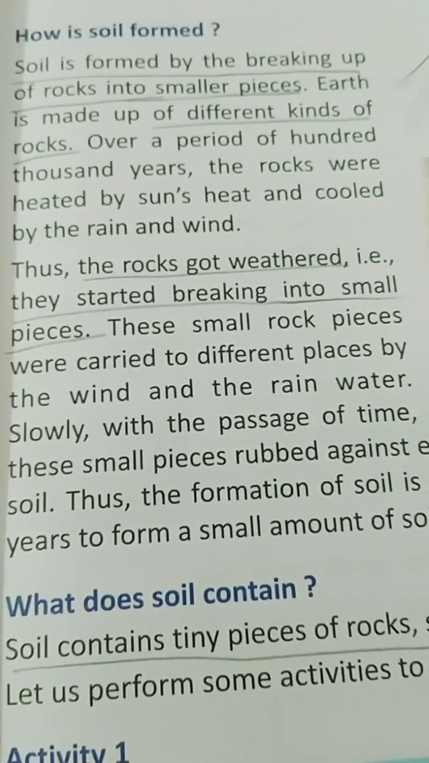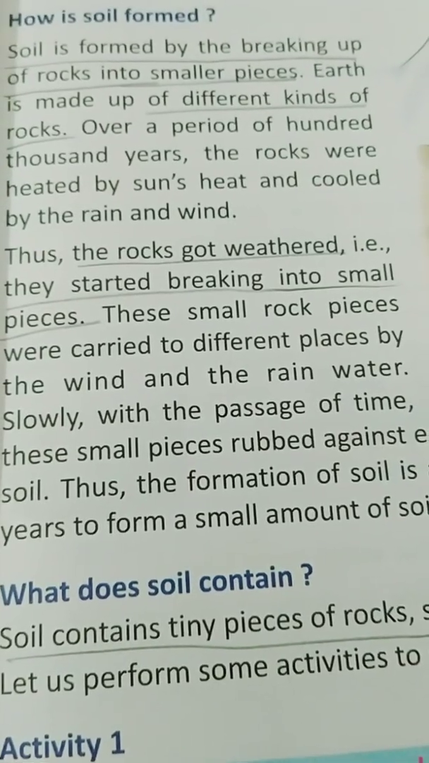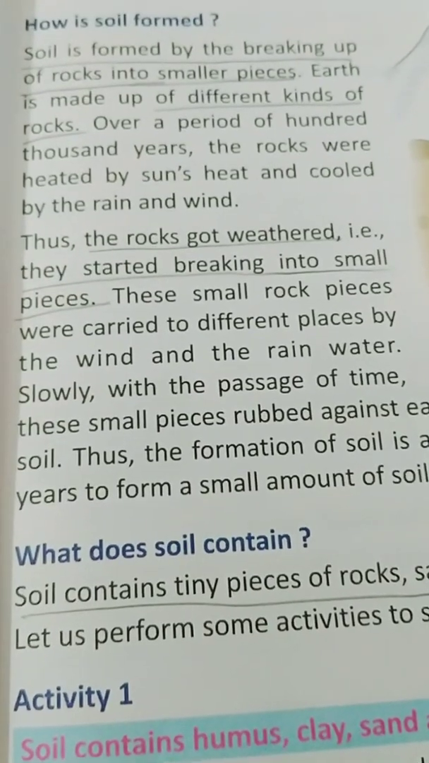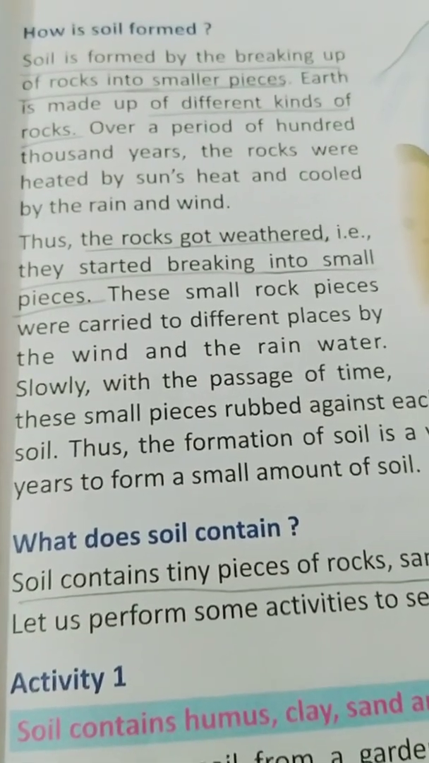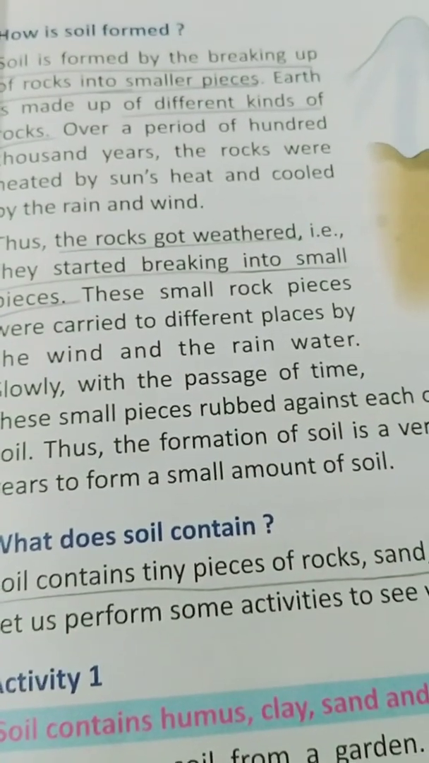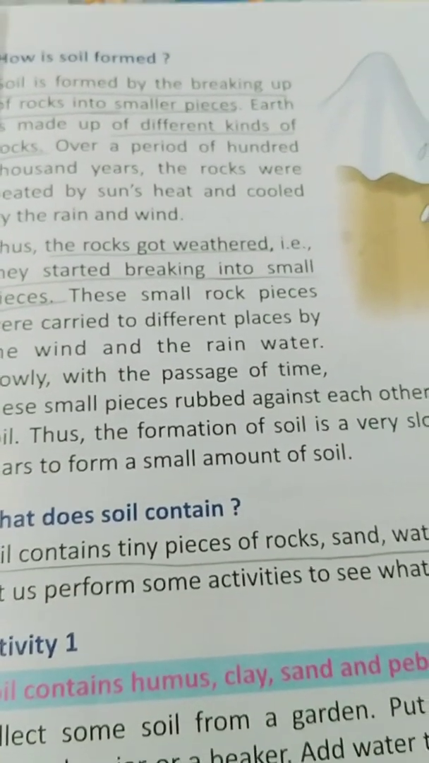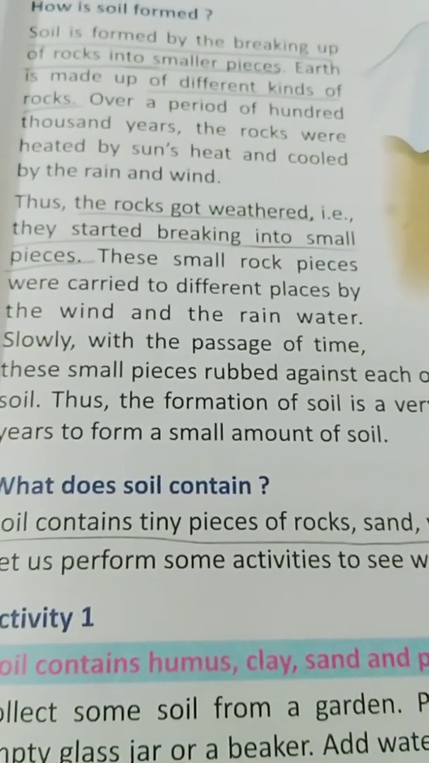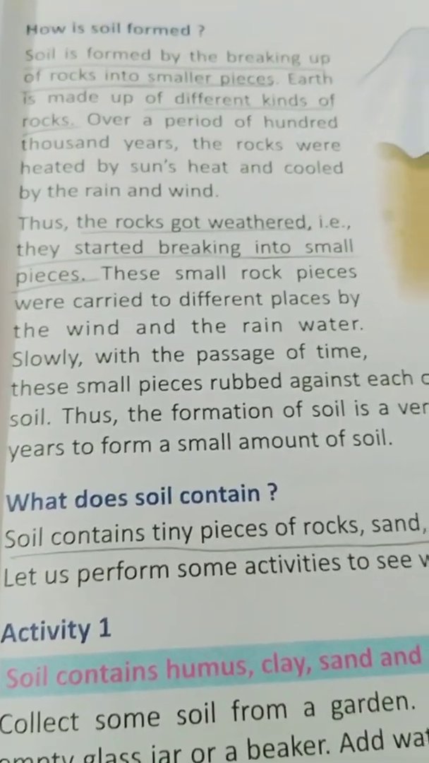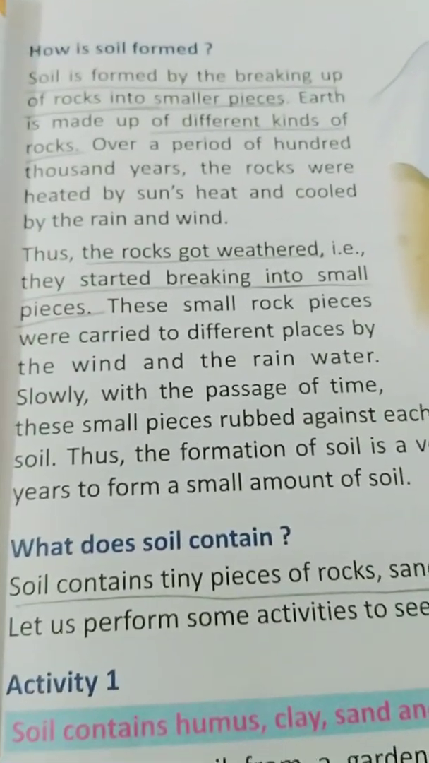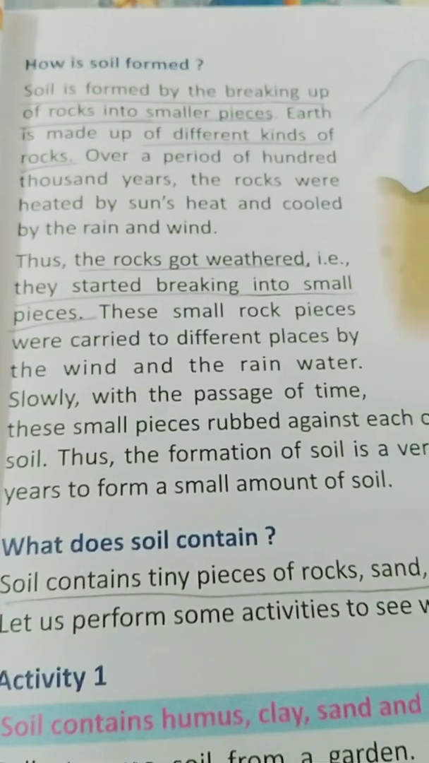Over a period of 100,000 years, the rocks were heated by the sun's heat and cooled by the rain and wind. Thus, the rocks got weathered, that is, they started breaking into small pieces. These small rock pieces were carried to different places by the wind, rain and water. Slowly, with the passage of time, these small pieces rubbed against each other and resulted in the formation of soil. Thus, the formation of soil is a very slow process. It takes thousands of years to form a small amount of soil.